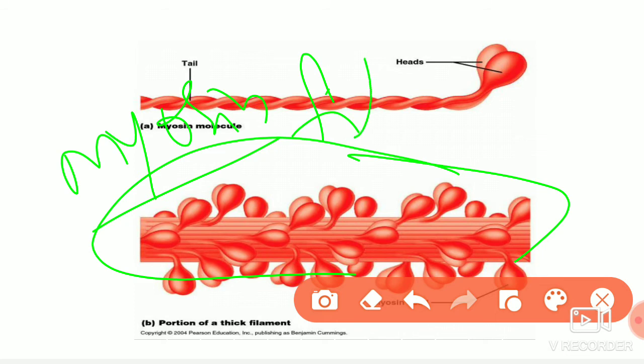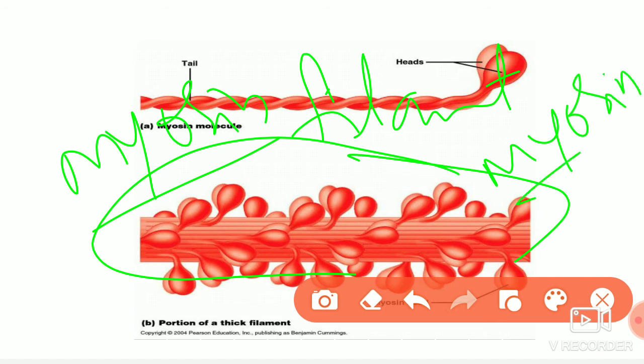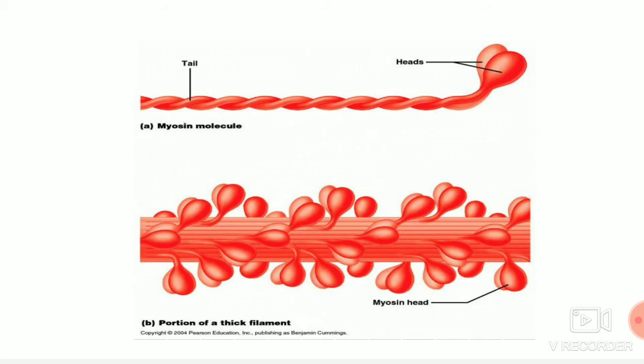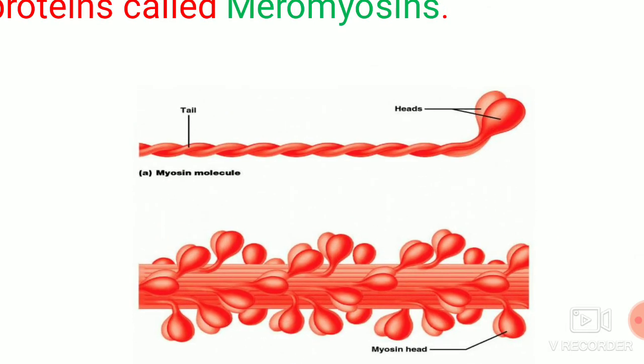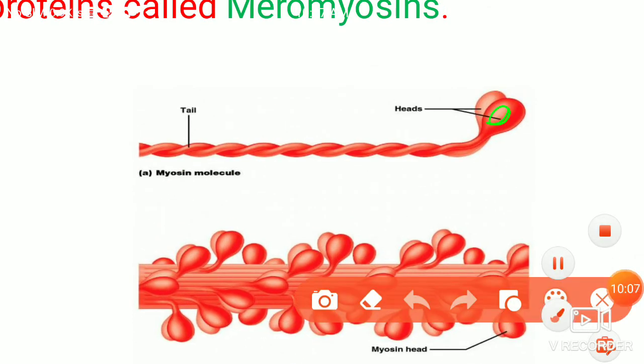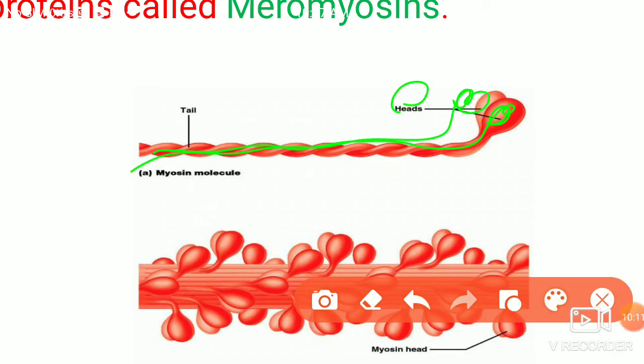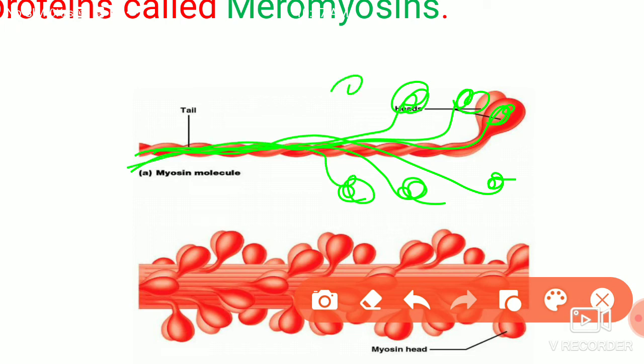On this myosin filament, the myosin protein is present. You can see this myosin protein will be present as many meromyosins like this. Each one we will call a meromyosin.